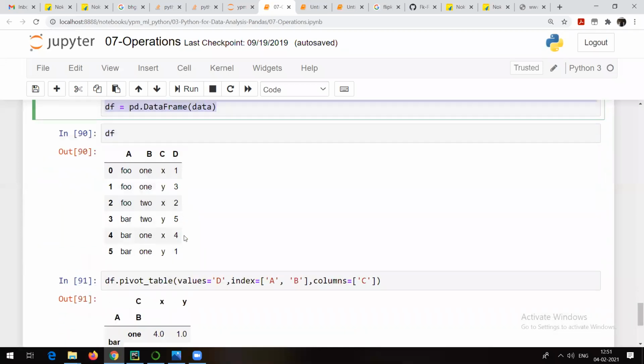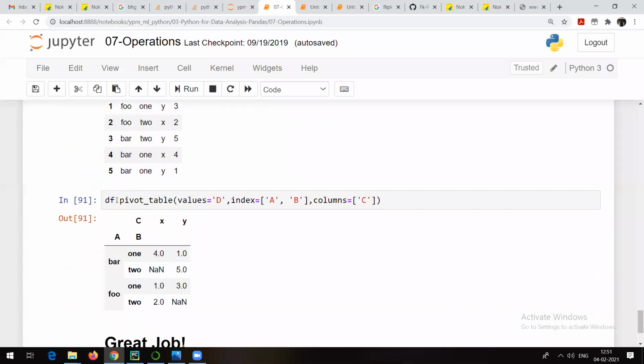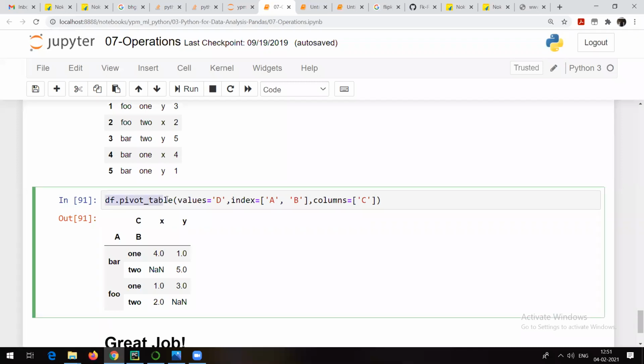So this is our data frame. Now see what I am doing. We make use of df.pivot_table. All these are nothing but the arguments. As values, I want the D column. Let me show it here itself.